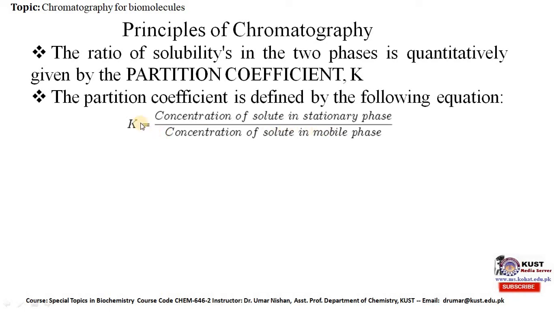So you have to keep this in mind. This K, partition coefficient, is given by the ratio of concentration of solute in stationary phase over concentration of solute in mobile phase.